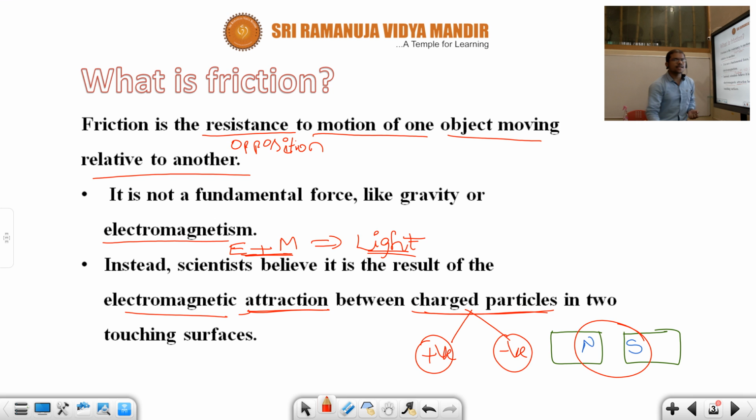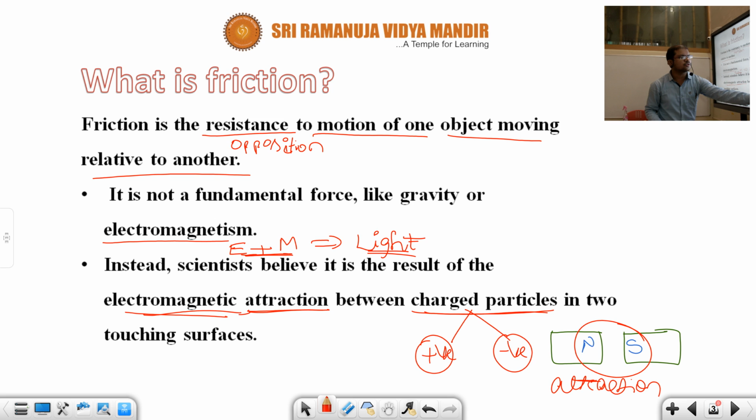Suppose south pole and south pole, see children, the combination north and north, or south pole and south pole, are kept like this. In this case, what will happen, children? Repulsion force will come. Repulsion force.